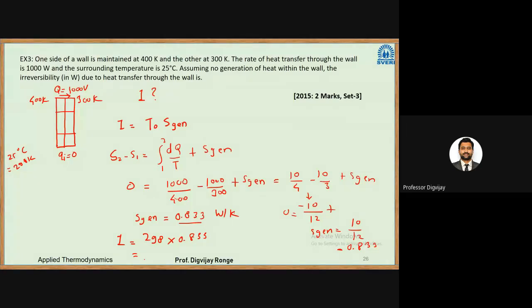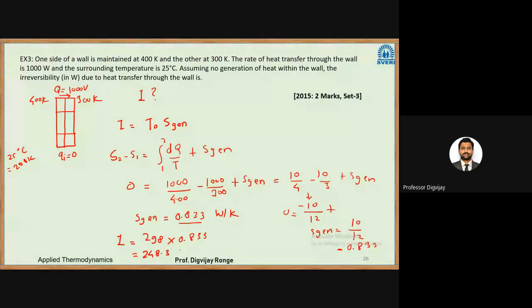So what will the final answer be? Do the calculation: 298 into 0.833. I think that will come around 248.3. So the answer given is 248.3.